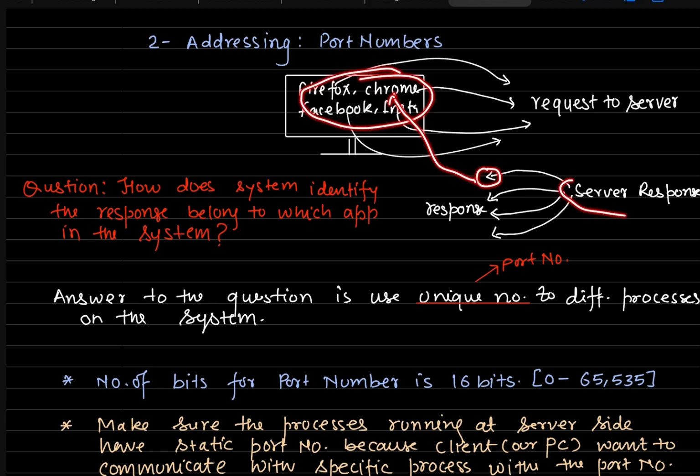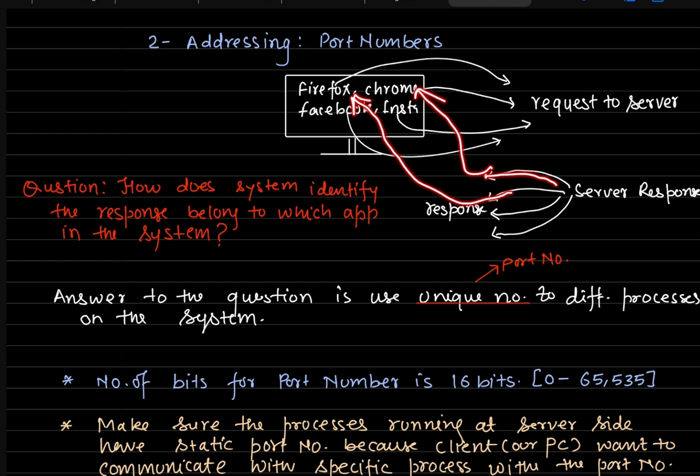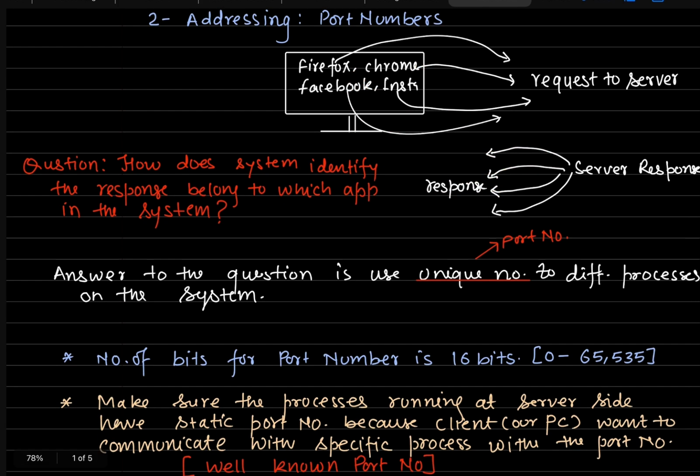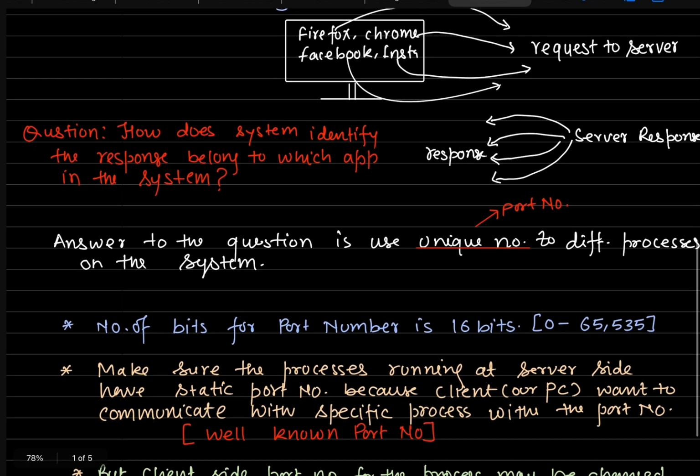Or, another way, how will the server decide this response goes to Chrome and this response goes to Firefox, like that? Do we have any sort of number for each process, so that we can easily identify that this response goes to this process, or that response goes to that process? Yes, we must have an identity.